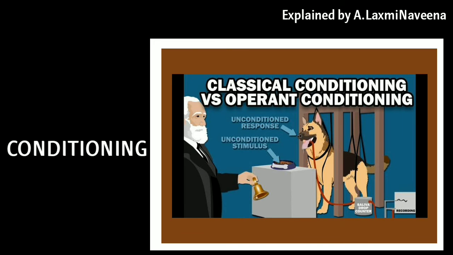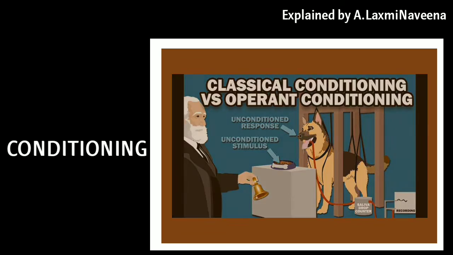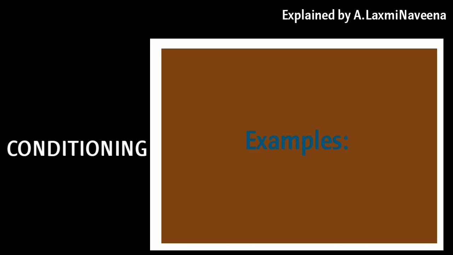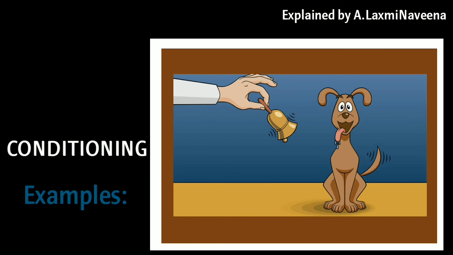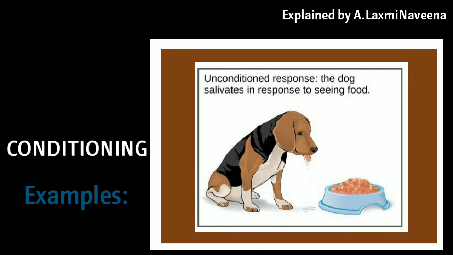For example, imagine that you are conditioning a dog to salivate in response to the sound of a bell. You repeatedly pair the presentation of food with the sound of the bell. You can say that the response has been acquired as soon as the dog begins to salivate in response to the bell tone. Examples of conditioning behavior are a dog salivating every time a bell is rung when it sees food, and electric shocks to prevent animals from going to unwanted places.